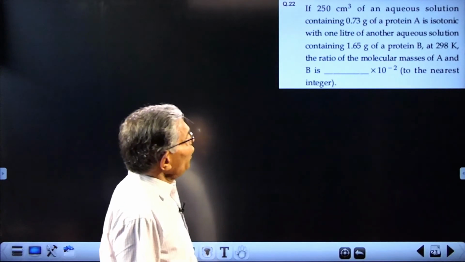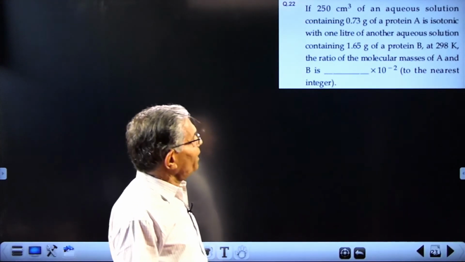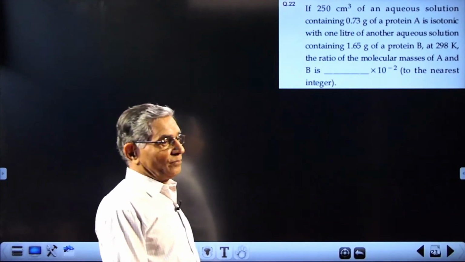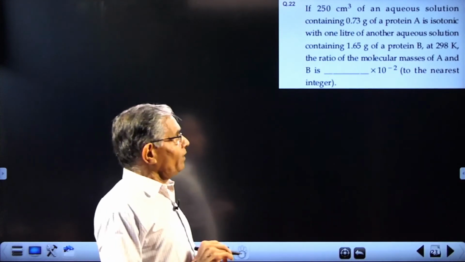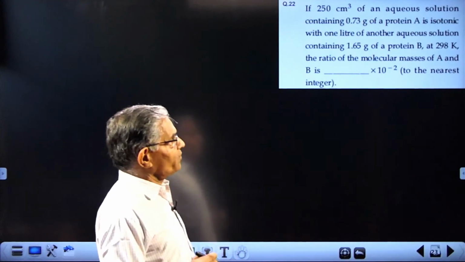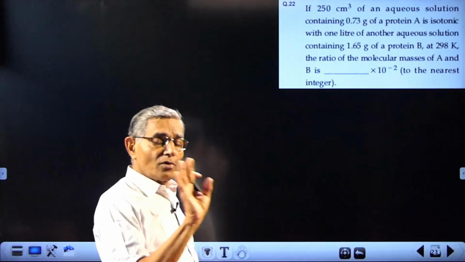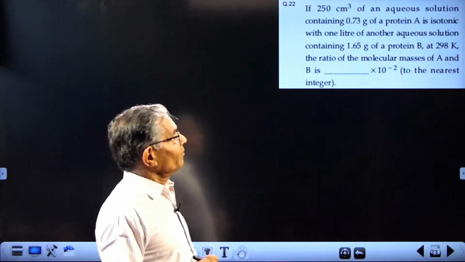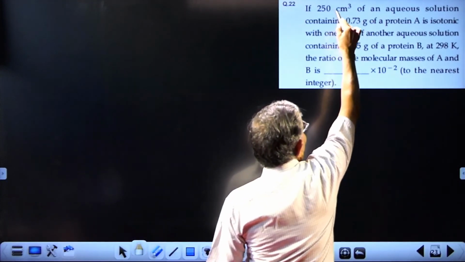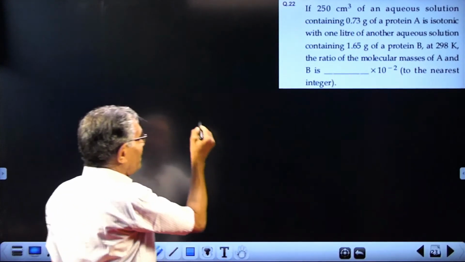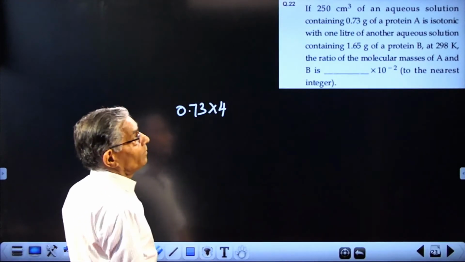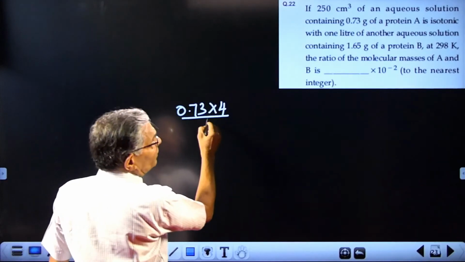22. 250 milliliter of an aqueous solution containing 0.73 gram protein A is isotonic with another solution. For isotonic solution, the condition will be the molar concentration should be the same, effective molar concentration should be the same, because proteins are given, no case of association or dissociation. So, just compare the number of moles per liter. Take the first case, 250 milliliter contains 0.73 gram, meaning 0.73 into 4 grams are present per liter. And let the molecular weight of this be MA.